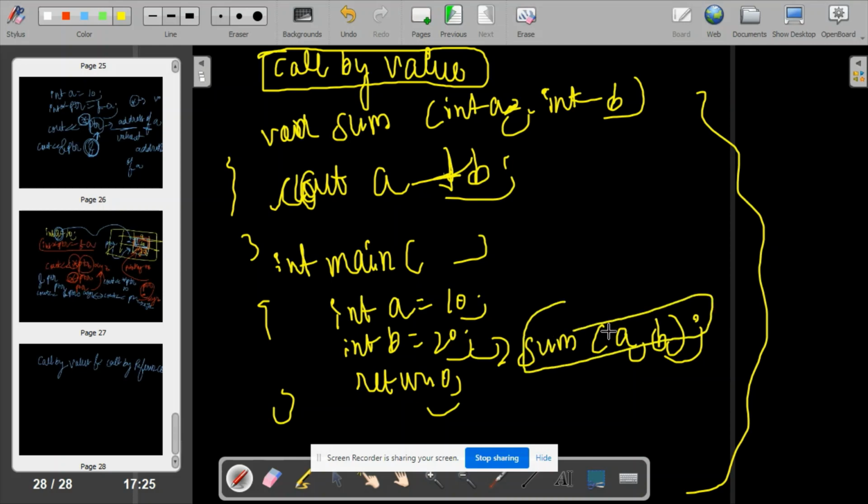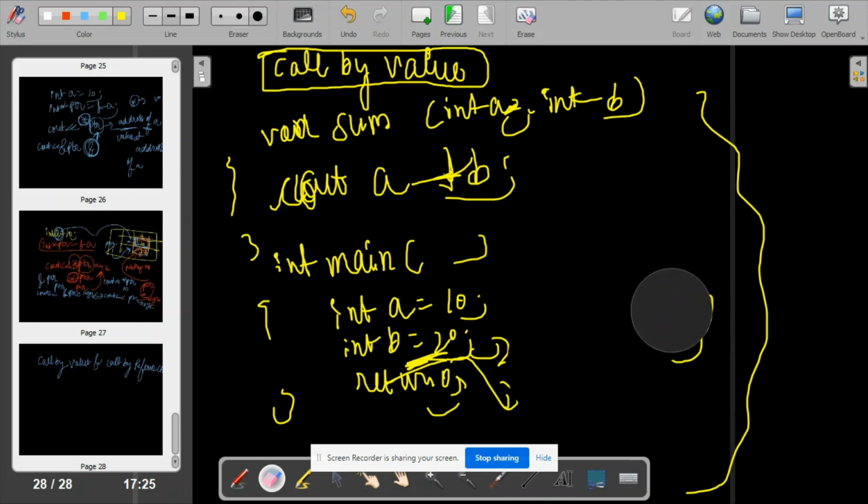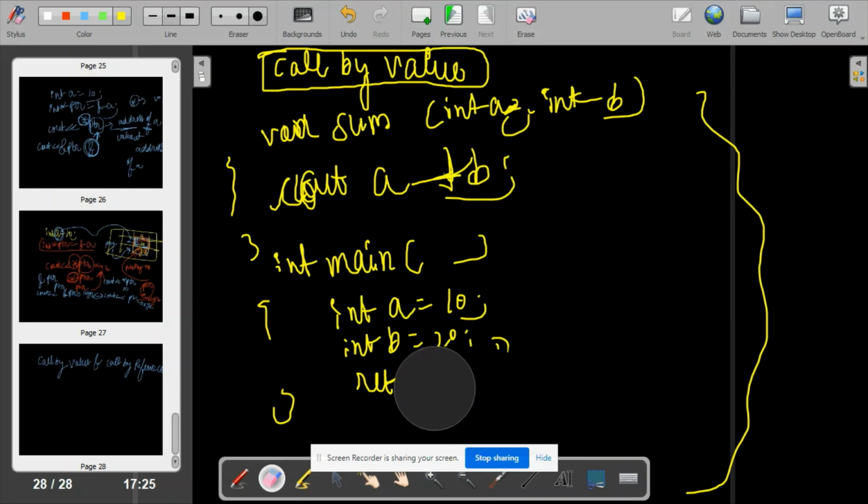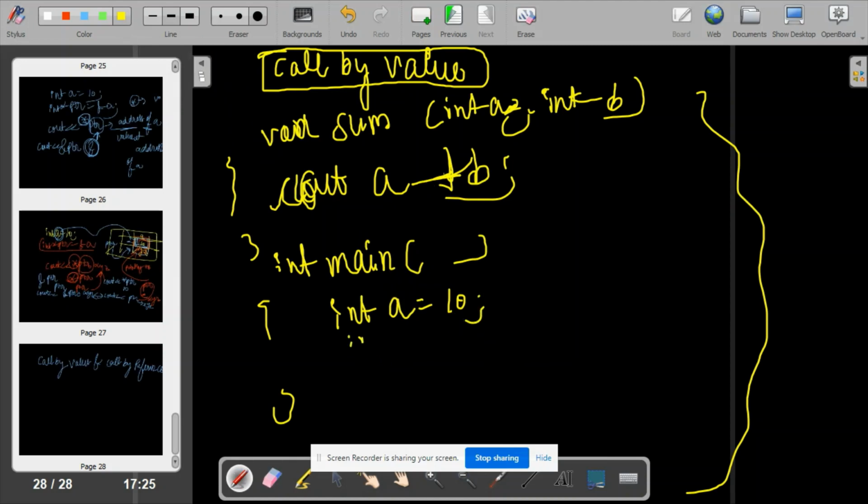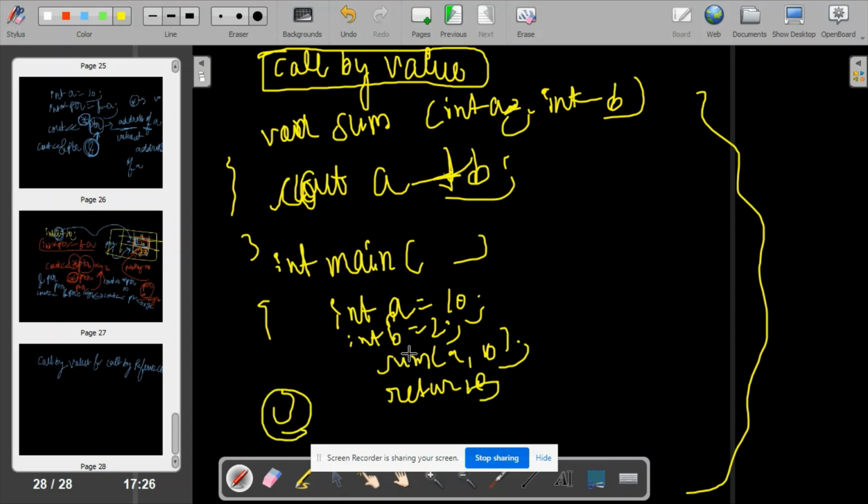I am not liking this outside. I know you will be getting confused by this, because there was no space on top of return 0, that's why I have written it outside. Let me write it here only, because the screen is smaller. Int b = 20. You have called this sum function, passing a and b as the actual parameters, and then you did a return 0 before the closing of the curly braces.